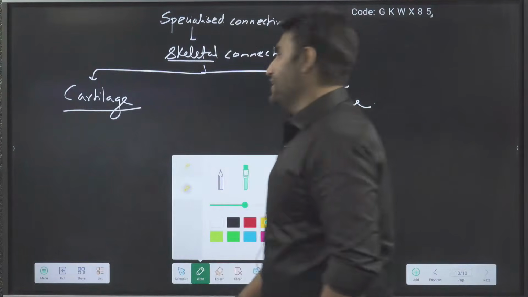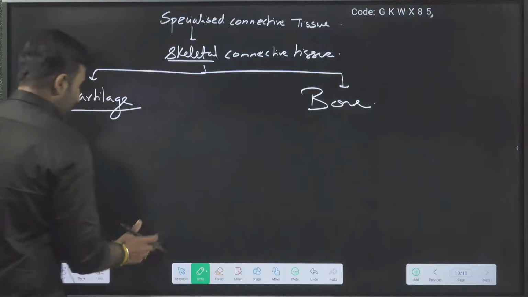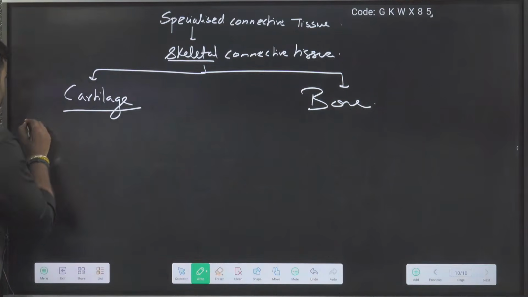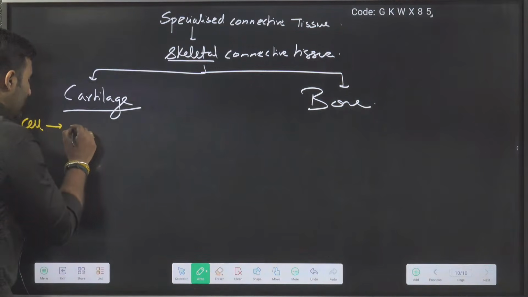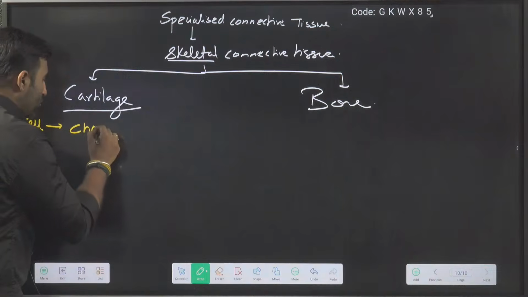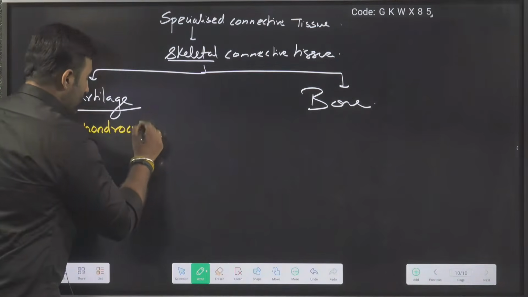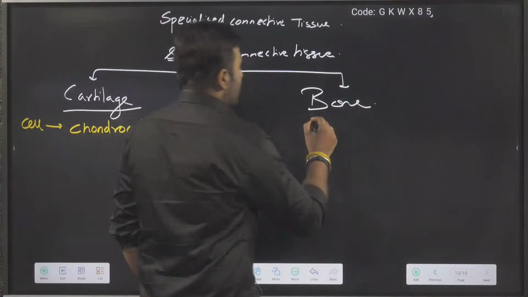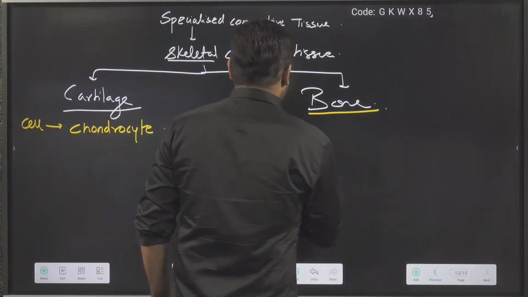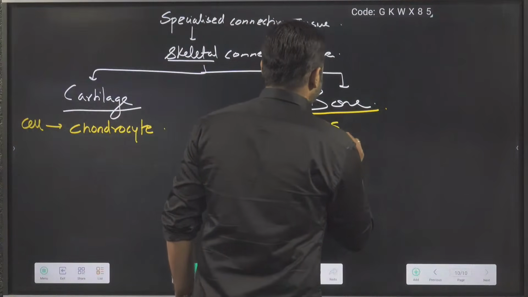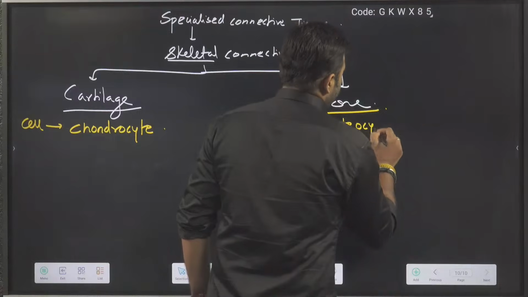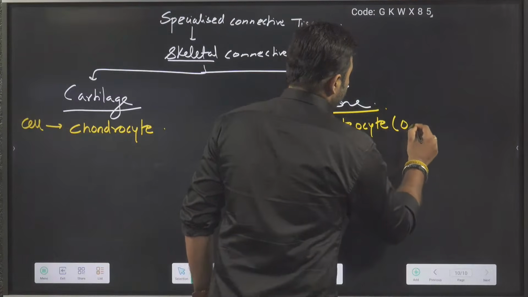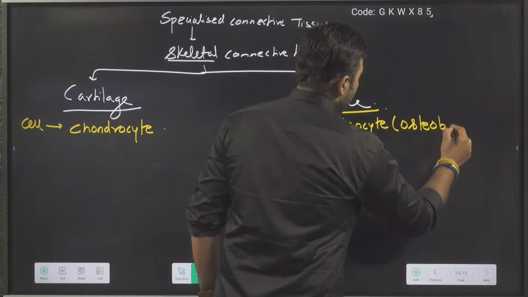So what is the cartilage cell? Tell me. If I speak about the cartilage cell, you will call it chondrocytes. Similarly, if I talk about the bone cell, you will say osteocytes. Osteocyte originates from osteoblast.